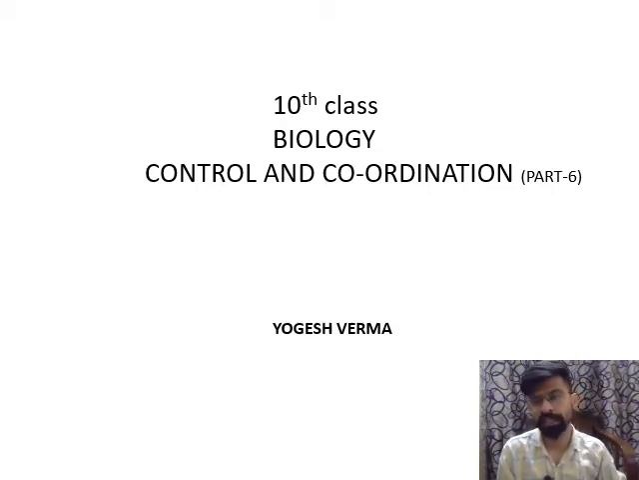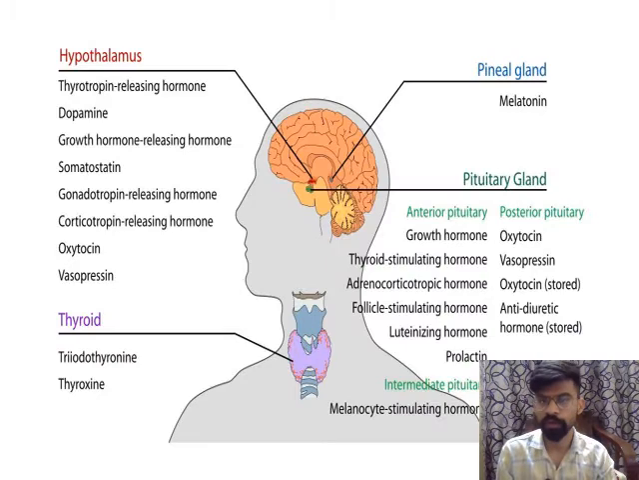Students, today is the sixth part of chapter control and coordination, 10th class biology. In today's lecture, we will cover the hormones, the role of hormones, where these hormones are released, and the glands also. So, what are the glands?